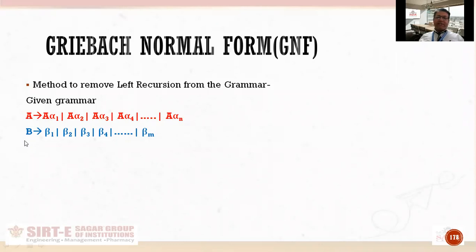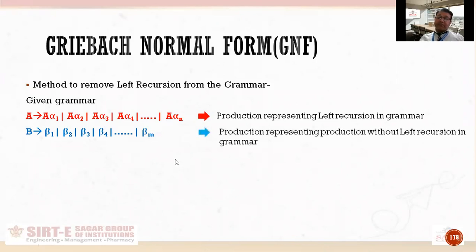And second production, it is written as B produces B alpha 1, beta 1 and beta 2, beta 3, and so on. Since both of the productions are not necessarily same in number, beta is having M as subscript and alpha is having N as subscript. So here, the ones written in red color, A alpha 1, A alpha 2, these are the productions which are having left recursion in them. Okay. So these are the productions which are representing left recursion in the grammar, and the productions written in blue color are the productions which are representing the productions without left recursion in the grammar.